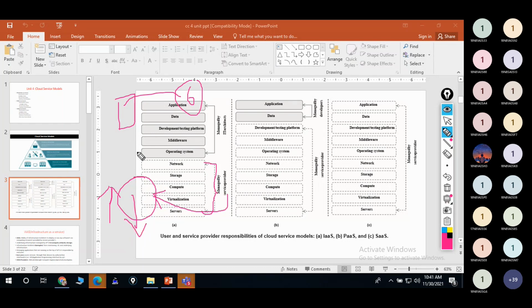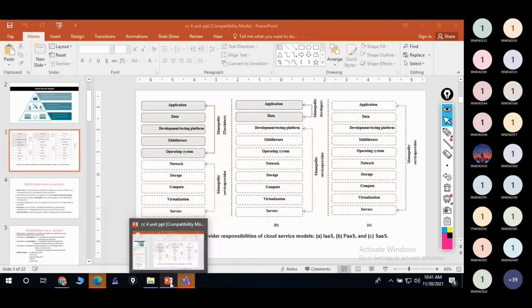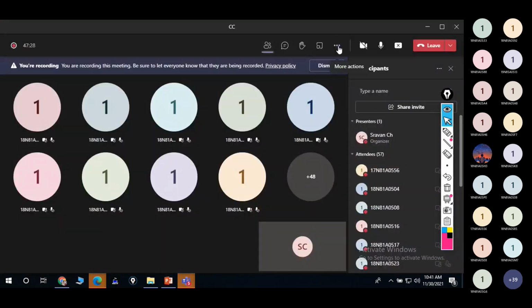Whatever resources are provided by the service providers, only for that will the bill be generated. That bill will be paid by whom? B3. B3 will be paying this bill. Like that, infrastructure as a service will be providing a service, right? Now I think everyone got clarity on this, infrastructure, SaaS and PaaS. Any doubts in this?